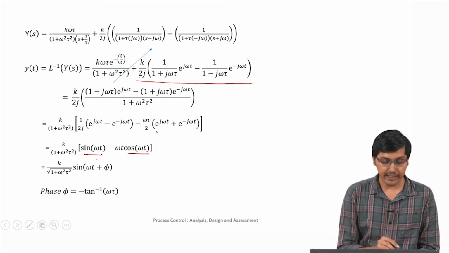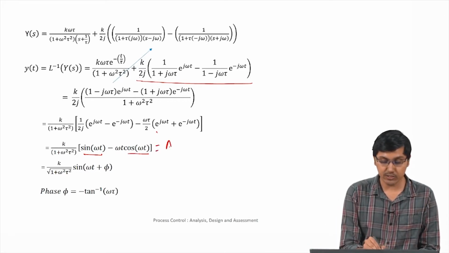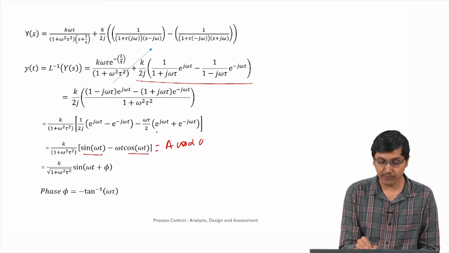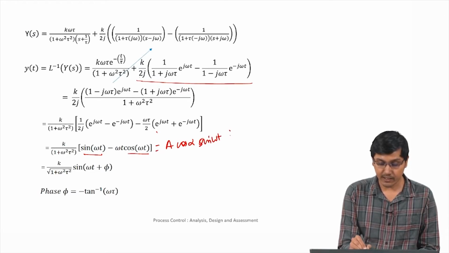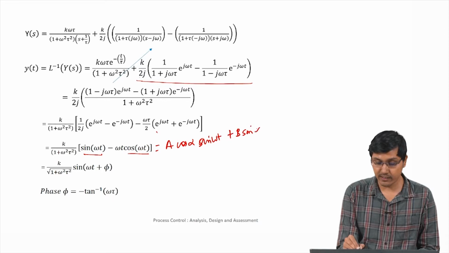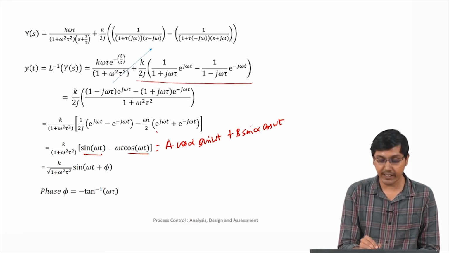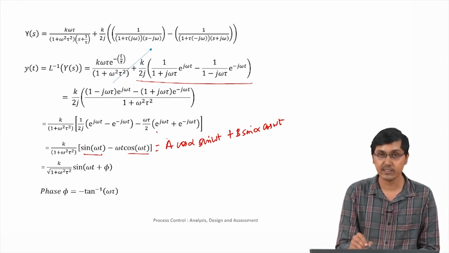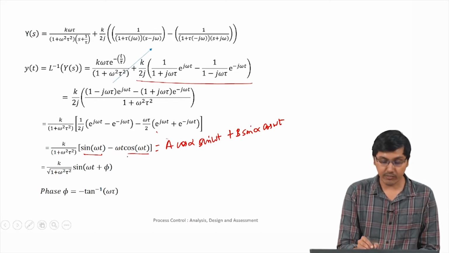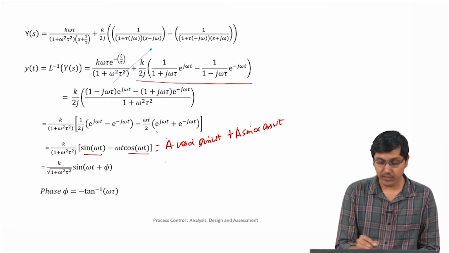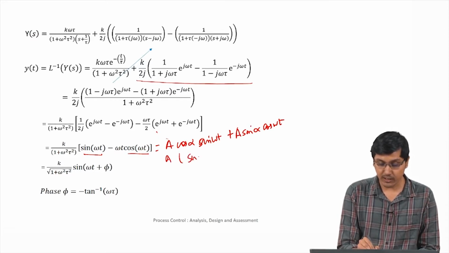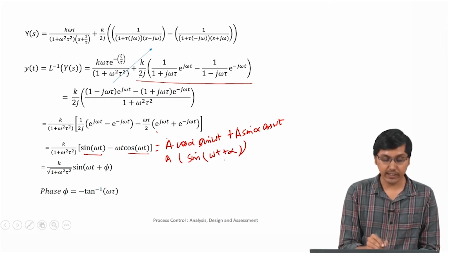Then we can further simplify this equation into this form by equating it to A cos α sin ωt plus A sin α cos ωt. If we equate these two equations and find values of A and α such that this equation is the same, then we can simplify this as A into sin(ωt + α). So that's what we are trying to do here.